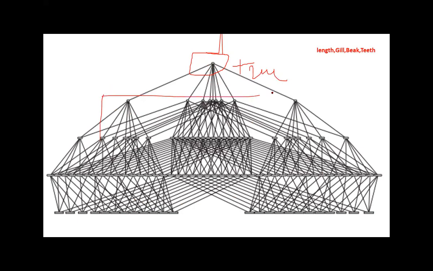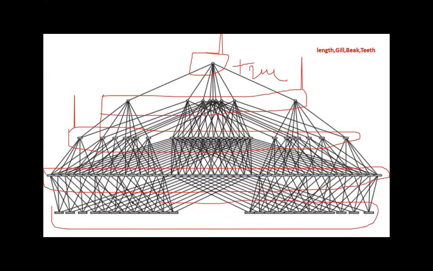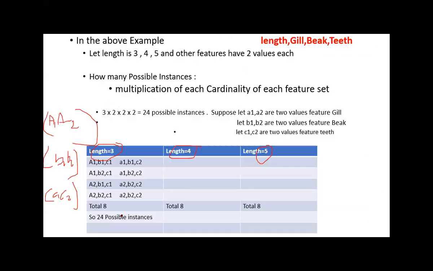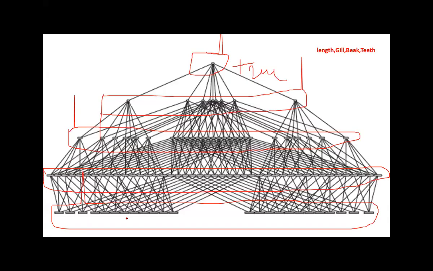Now coming to this level. This is the first level. So here if you see, this is single literal space. This is 2 literals. This is 3 literals. And this is 4 literals. We have clearly seen in the previous slide, with 4 literals the possible instances space is 24.